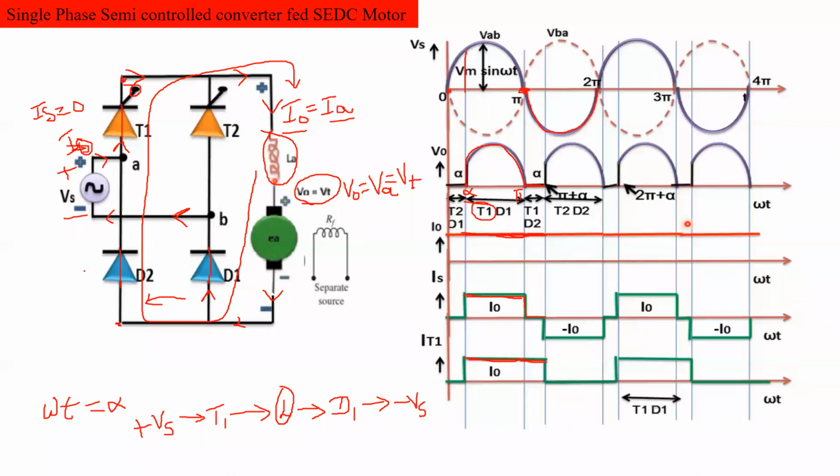Is it clear? So this diode acts as a freewheeling diode from pi to pi plus alpha. Is it right? Is the concept clear?